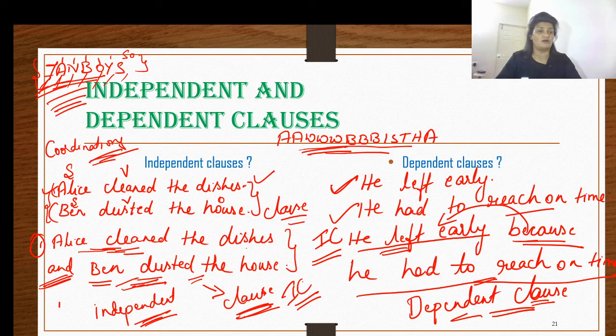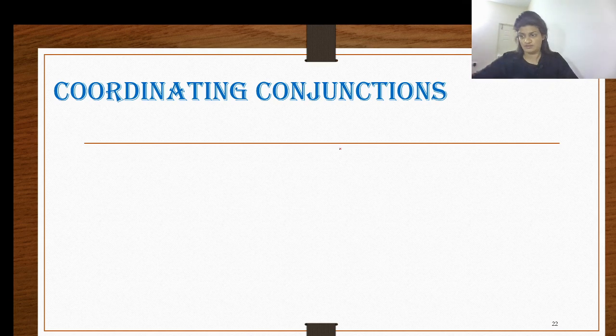Independent clauses are those which are capable of standing on their own without any help whatsoever from the other clause. Whereas dependent clauses are those which are not capable of standing on their own, but require other clauses or other phrases to make them a complete statement. That's the explanation of dependent and independent clauses. Independent clauses are combined by FANBOYS, which are coordinating conjunctions, and dependent clauses are combined by AAAWWUBBIS, which are subordinating conjunctions. All right? Now let us move on further and analyze what coordinating conjunctions are.